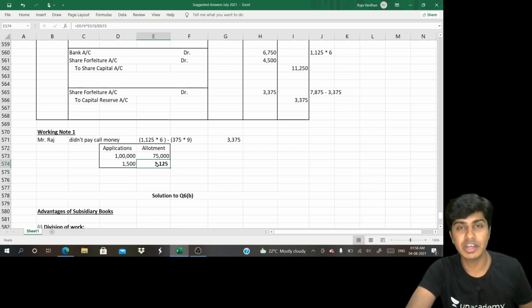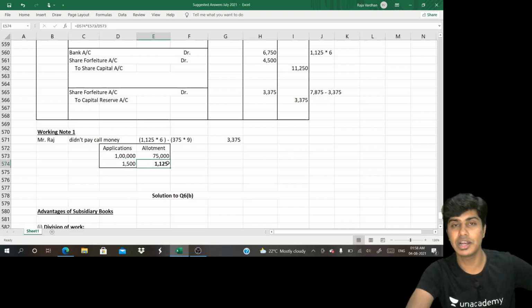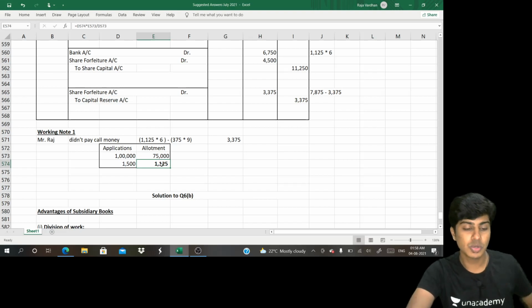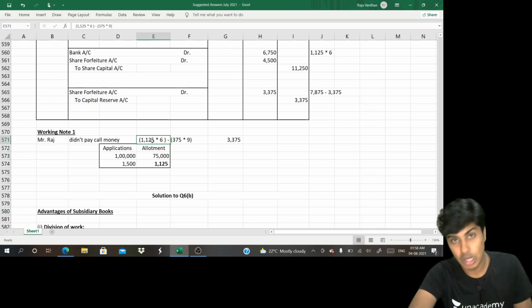He might have received 1,125. How did I do this? 1,500 into 75 divided by 1 lakh. So if it is this much for this much, how much for this much? Itne mein itna to itne mein kitna. So cross multiplication if I do, I'll receive 1,125. 1,125 into 6 is what he should pay for call.